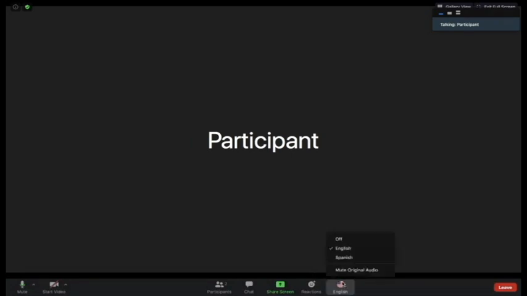Also, Zoom has set up the interpretation feature so that you will hear about 10% of the original audio, like the background audio from the speaker, and then 90% the voice of the interpreter. If that is confusing or it bothers you, you can always mute the original audio, and therefore you will only hear the English, whether it is from the original audio or from the interpreter. You can go back and forth. You can also unmute the original audio once again.